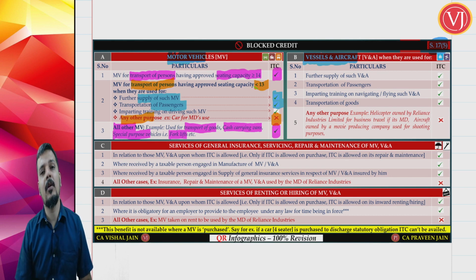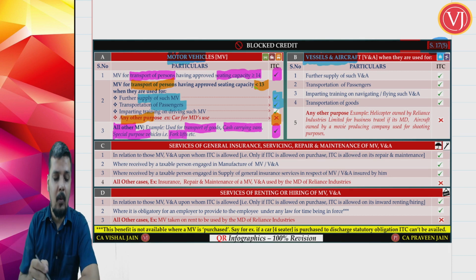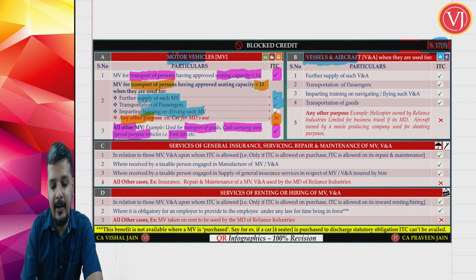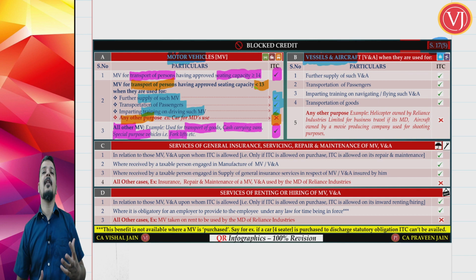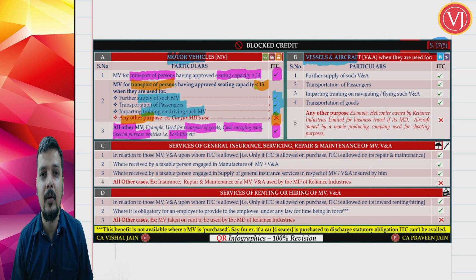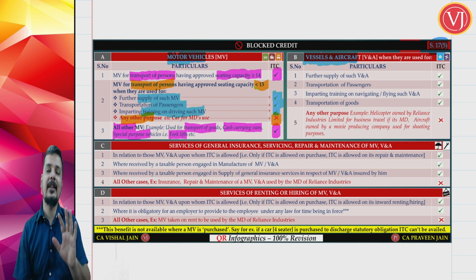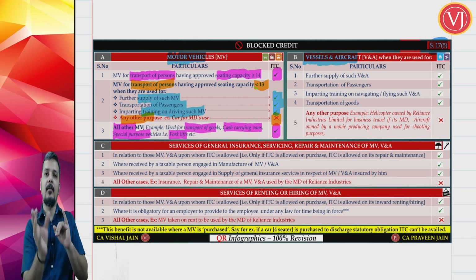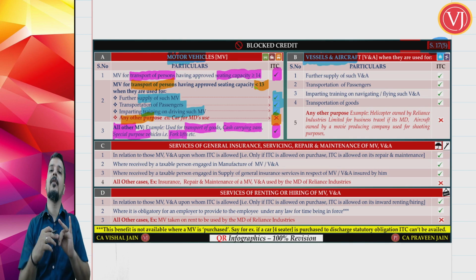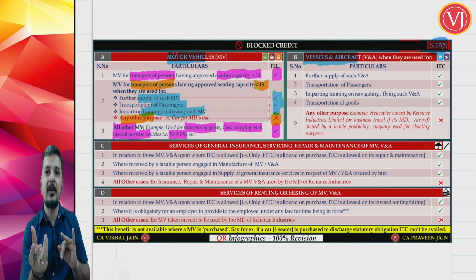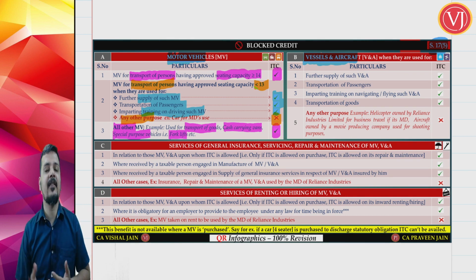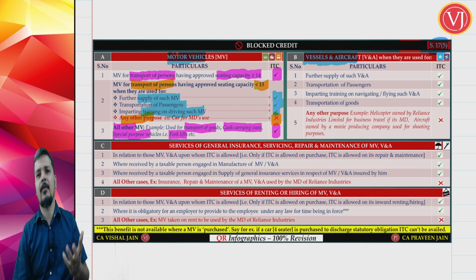If you are talking about businessmen who are into the business of giving training on driving such motor vehicle, take credit. So three business sectors are allowed the credit even if the seating capacity of that motor vehicle is less than or equal to 13 persons. Who are these sectors? If that person is further supplying such motor vehicle, that is a motor vehicle dealer, or the passenger transportation sector, say for example KPN Travels or any such travels, right?